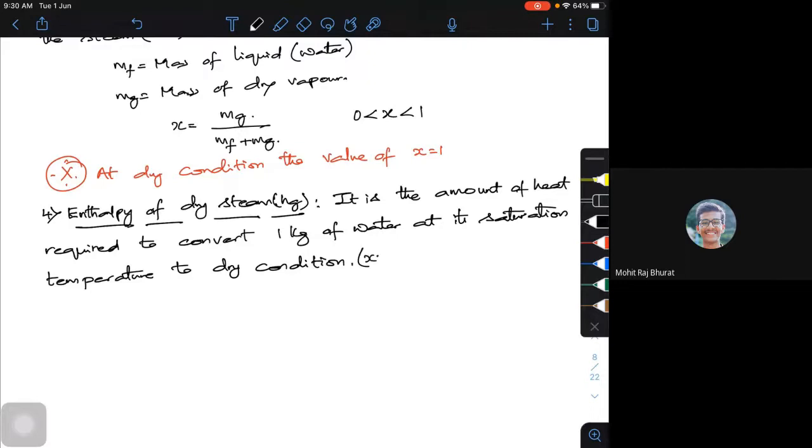Dry condition means your x is equal to 1. That's the meaning of it, and this is called the enthalpy of dry steam.